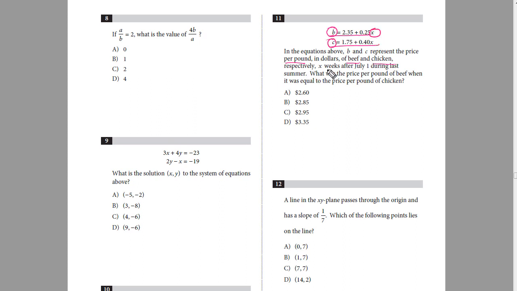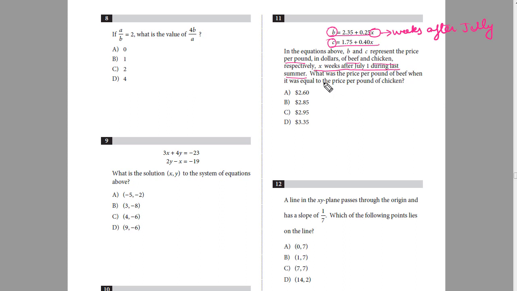Now this x represents x weeks after July 1 during last summer. Okay, so x represents the number of weeks after July. What was the price per pound of beef when it was equal to the price per pound of chicken?